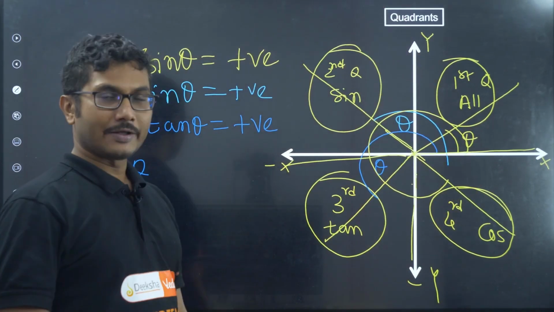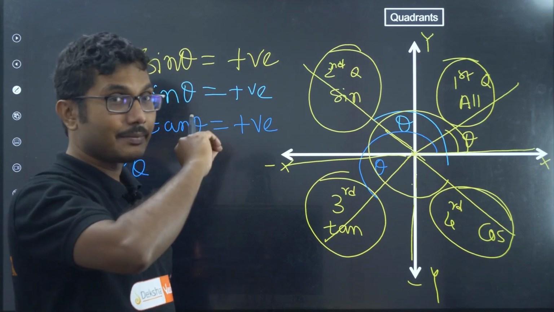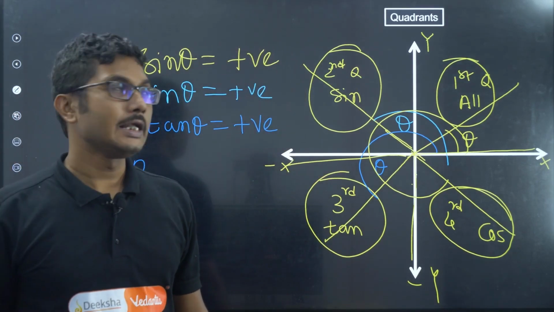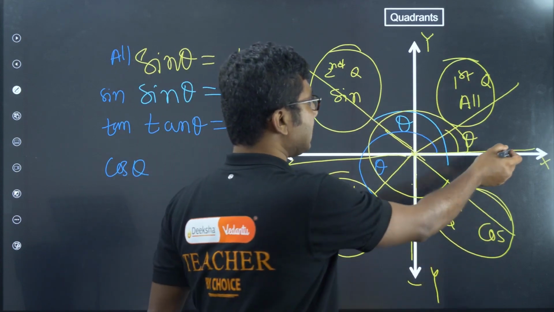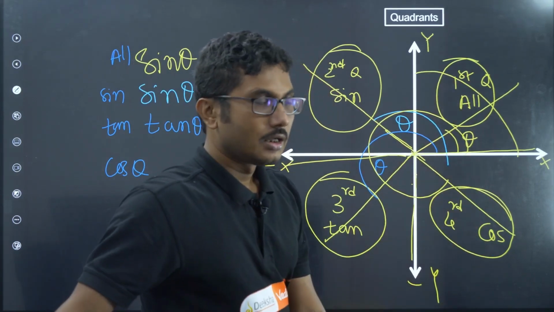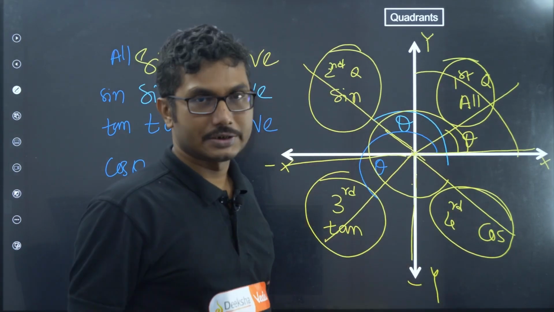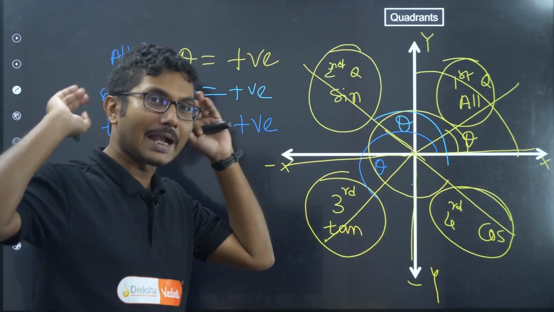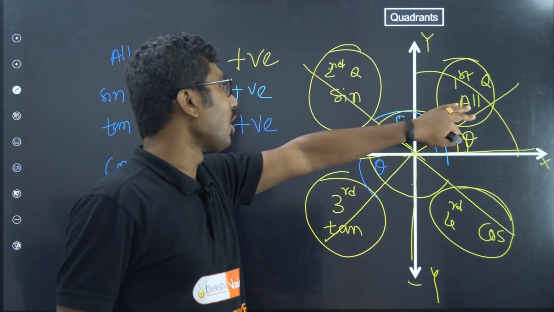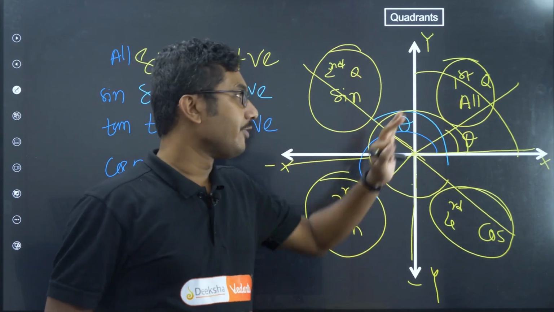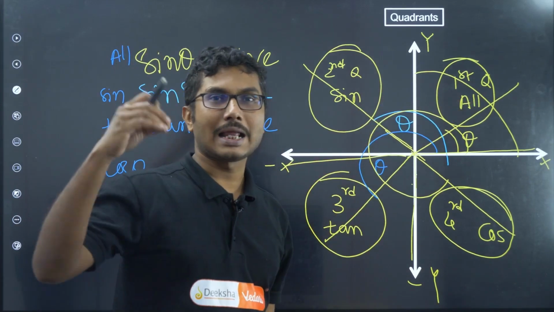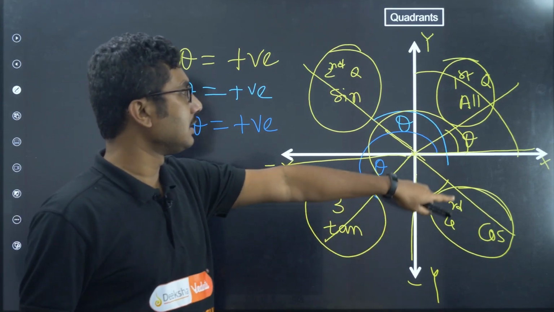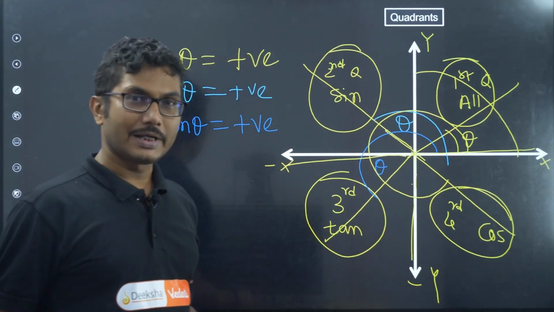So if you try to find the values, okay, we have remembered the table, remember 0, 30, 45, 60, 90. So only for this we have calculated. How can we find the values for the others? So we don't need to remember values for everything, that first table is sufficient. You only need to remember the signs. If you remember the signs, correspondingly you can calculate the values for sin cos anywhere along these quadrants. That's why it is very important.